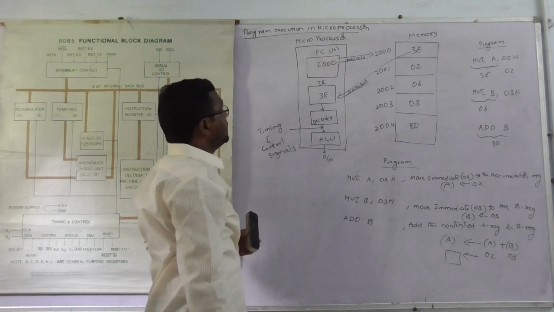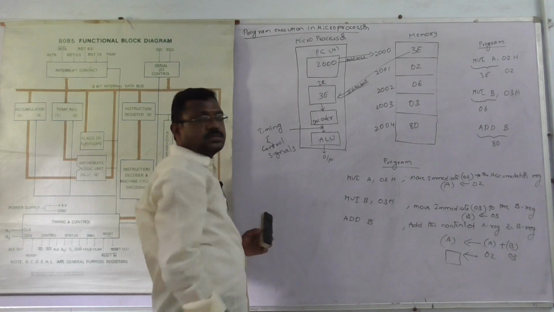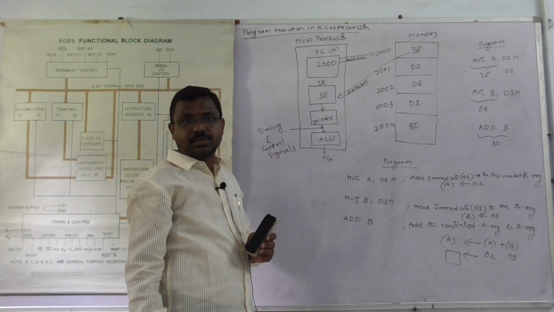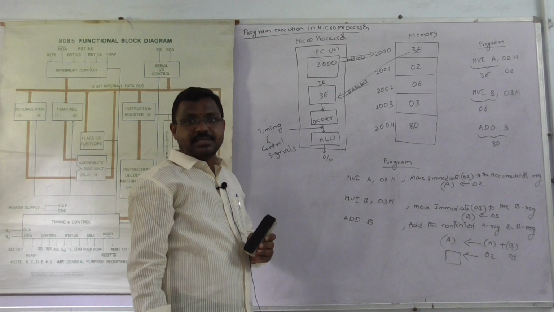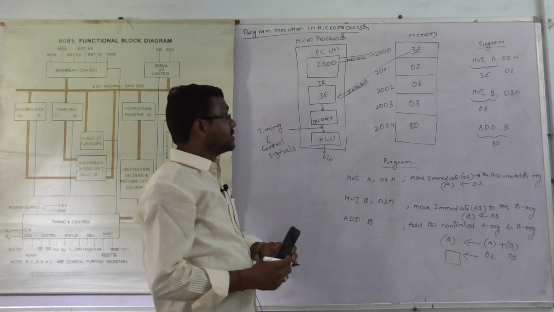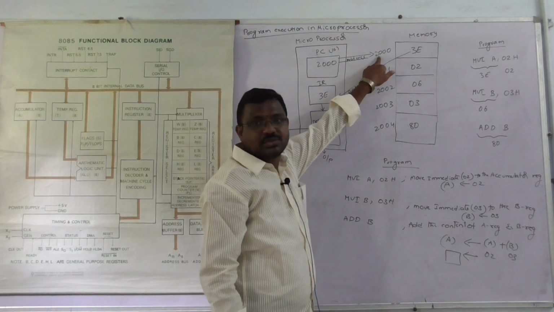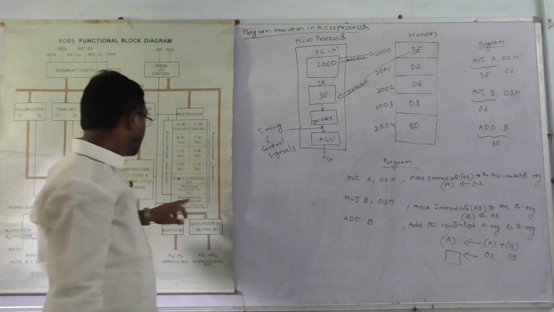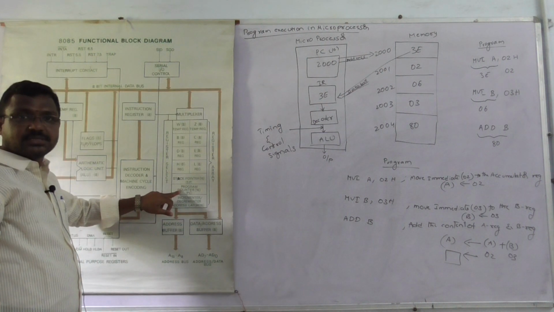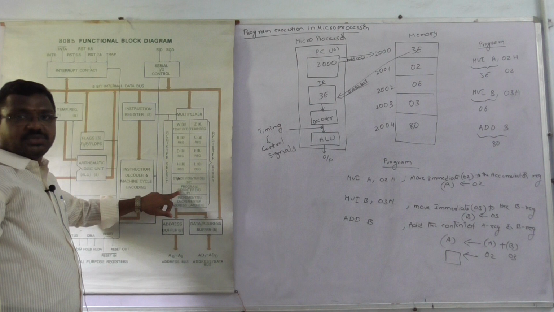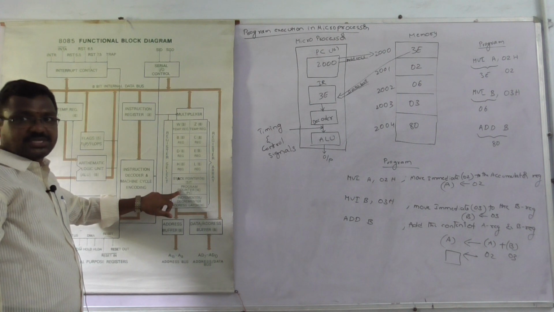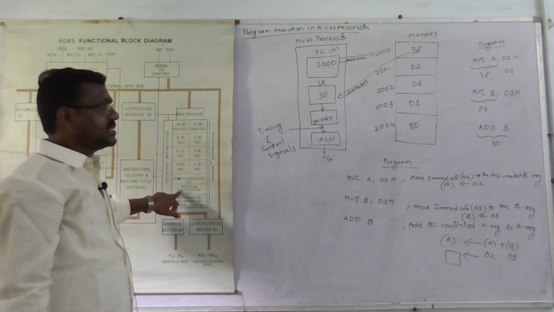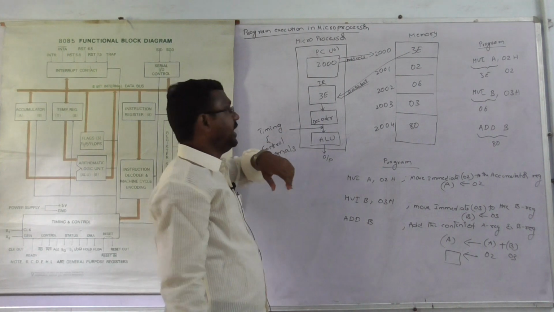Okay, first of all, this is the PC. PC means program counter. The program counter is a 16-bit register. It can store the memory address of the next instruction to be executed.